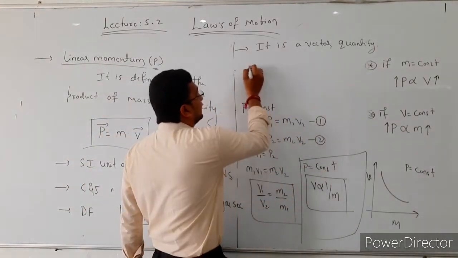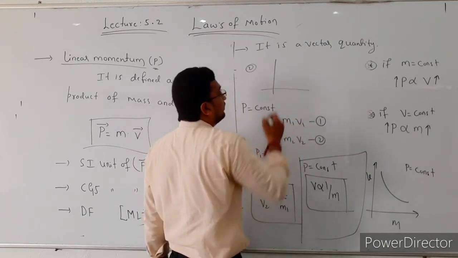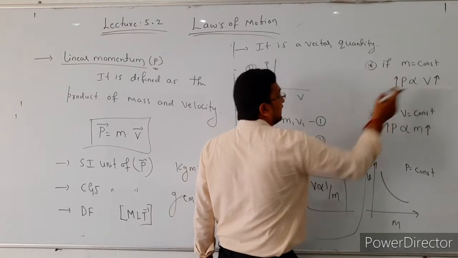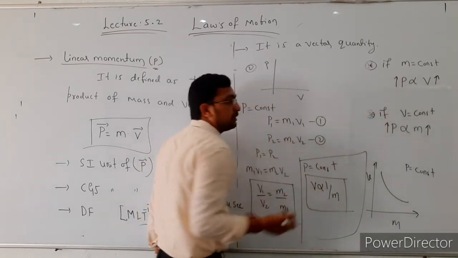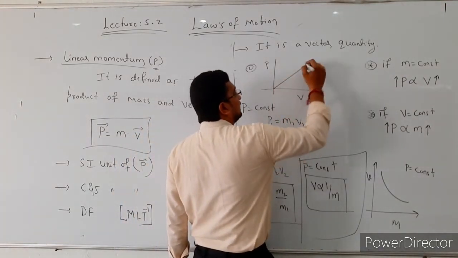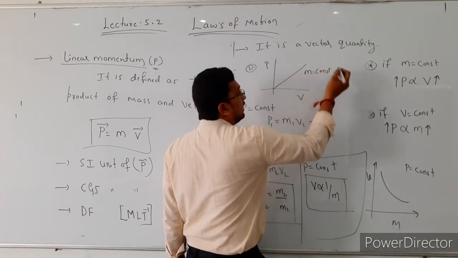The next graph, second one, if the mass is constant, in this case we are going to draw the graph of momentum versus velocity. Here the momentum is directly proportional to velocity, which means if the velocity of the body increases, the momentum of that body also increases. Then the nature of the graph is like this. In this case mass is constant.